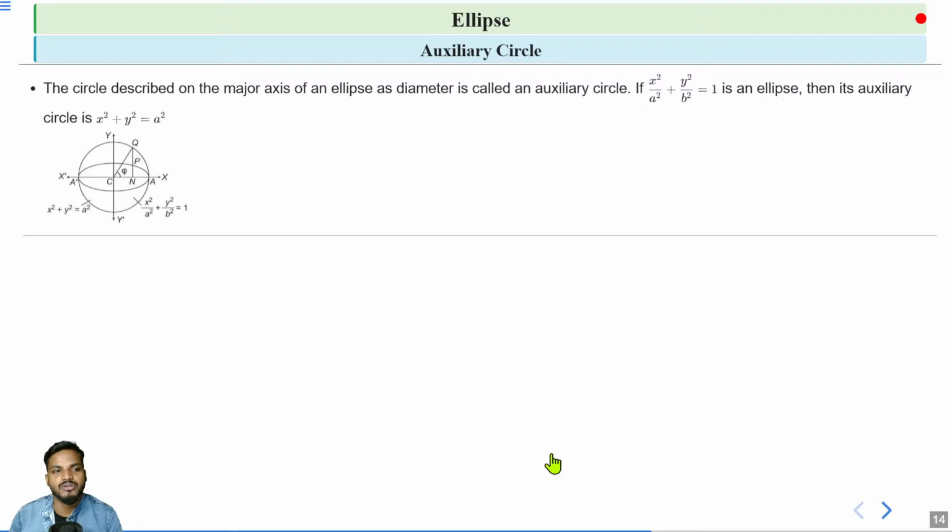So this is the figure of the ellipse. We draw a circle by taking the major axis as diameter, and that circle is the auxiliary circle. The outer circle is your auxiliary circle, and inside there is an oval shape, and that is your ellipse.